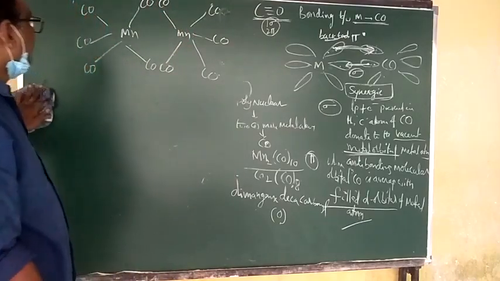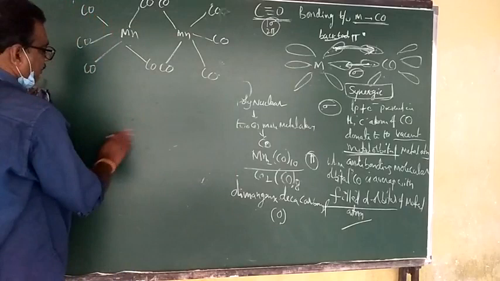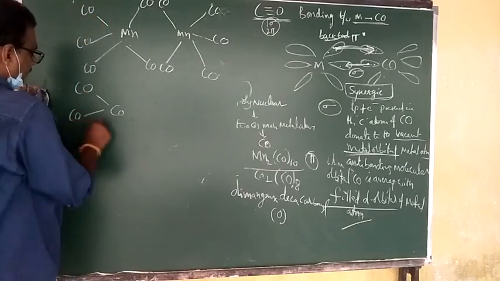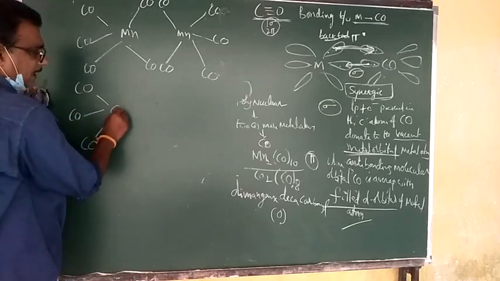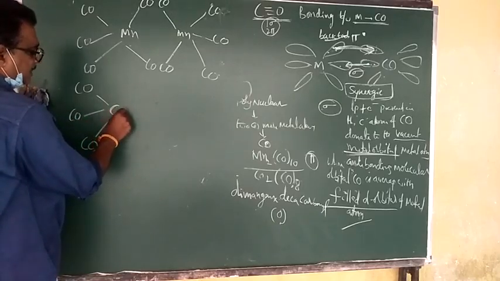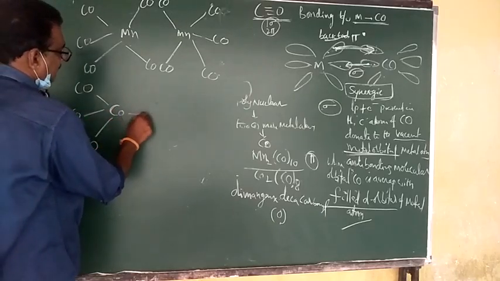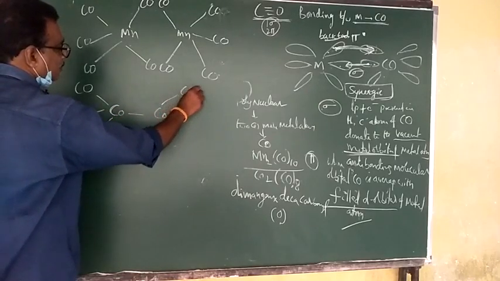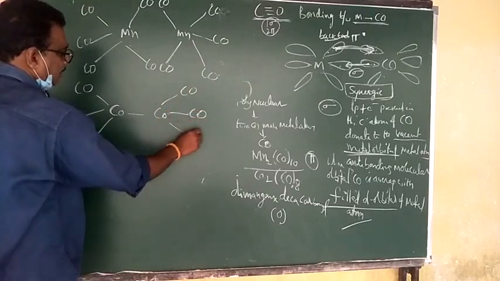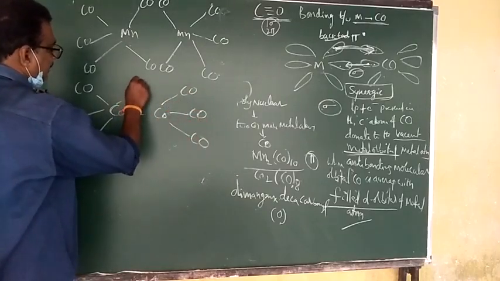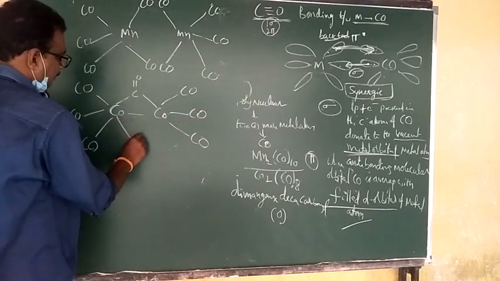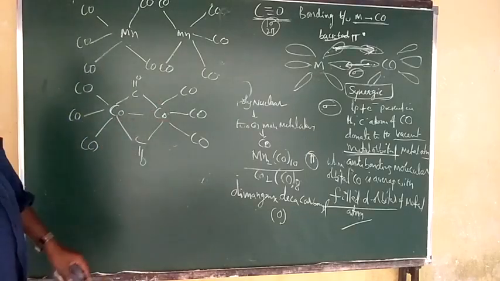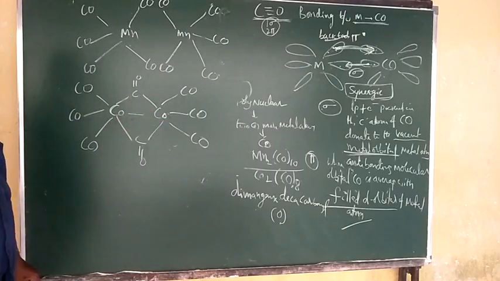Next one: Co2(CO)8. Here carbon monoxide and cobalt is there. Very important: cobalt is written with capital C and small o. So here the cobalt is also there, and here also carbon monoxide. Here C double bond O, here C double bond O. This is the structure of Co2(CO)8.